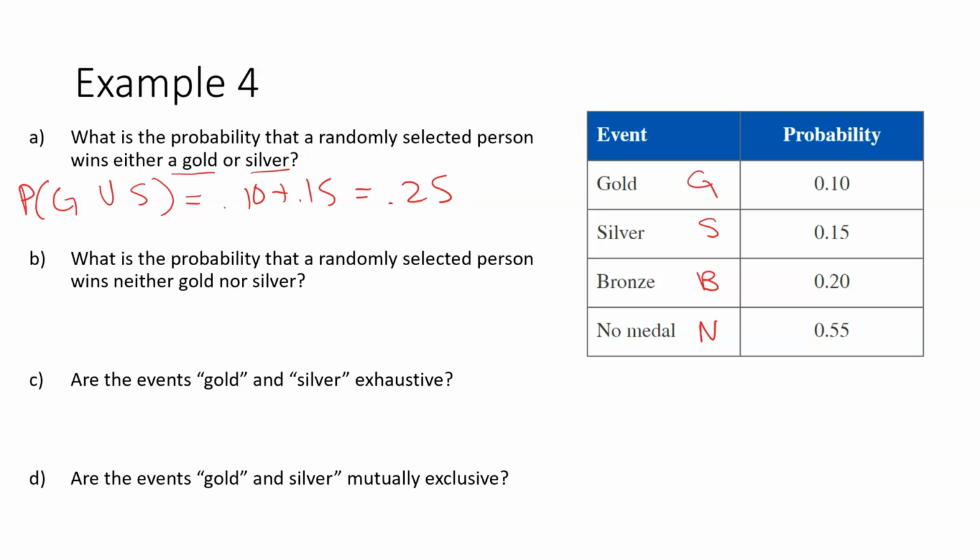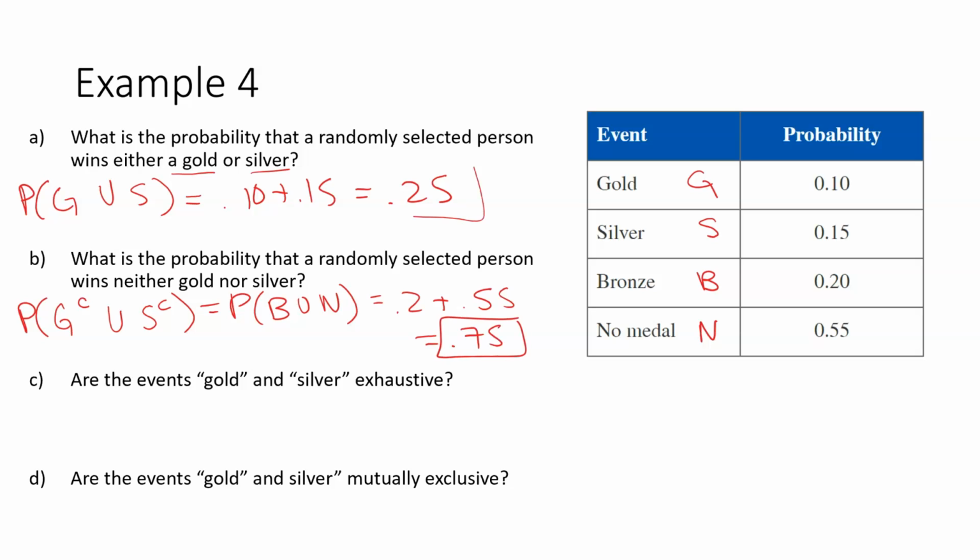What is the probability that a randomly selected person wins neither gold nor silver? So we're saying not gold and not silver. Well, let's think about what those are. What is not gold and not silver? So really what we're talking about is the probability of bronze or no medal. And so that's going to be 0.2 plus 0.55, and that's going to give us 0.75.